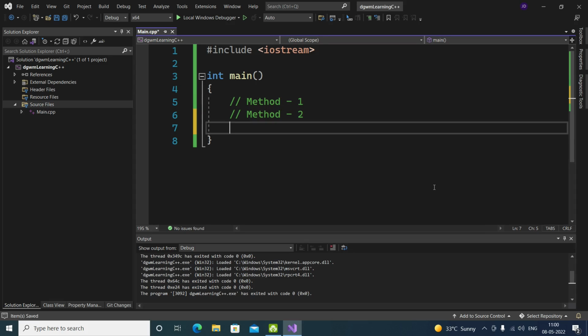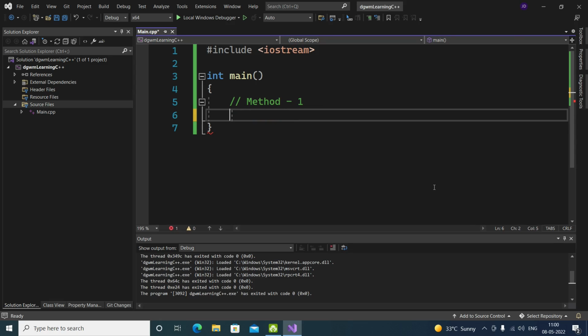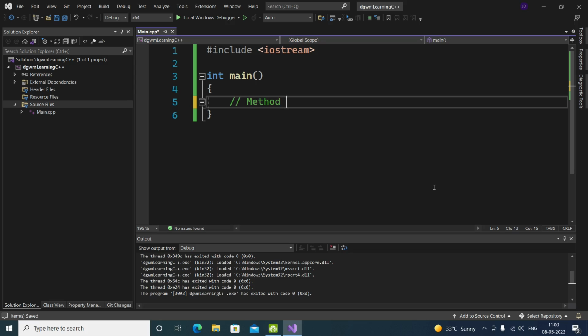Let's talk about method number 2. Method number 2 is going to be our age, integer age. It is actually completely similar to that, but we are going to use the boolean in that.